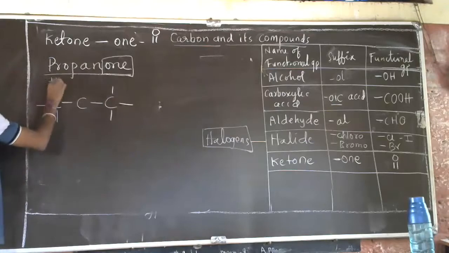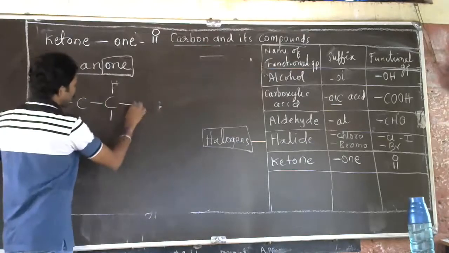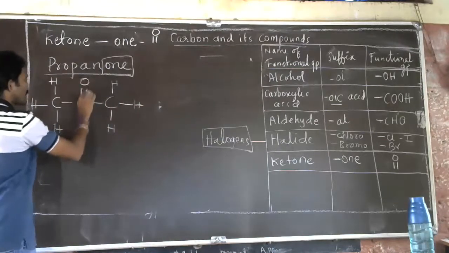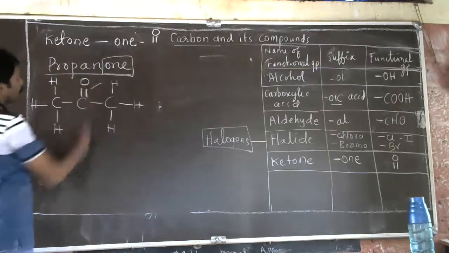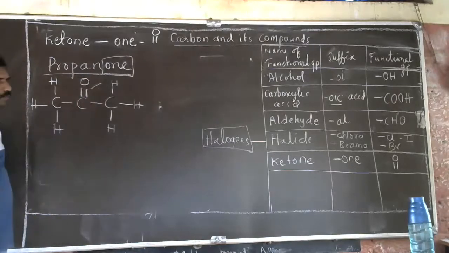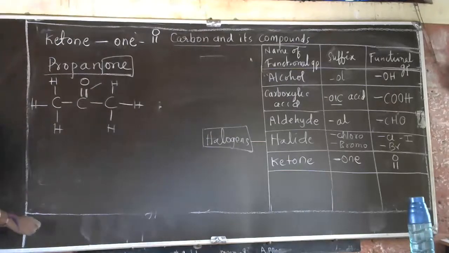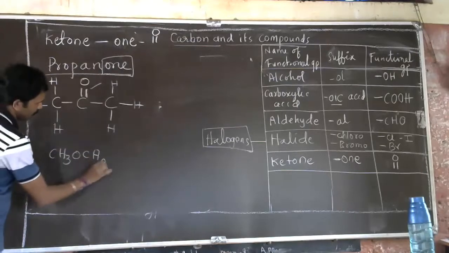So how to write here? For the second carbon atom, we have to represent the oxygen atom like this. The oxygen atom has to be represented in between the two carbon atoms. I hope it is clear. CH3, CO, CH3.